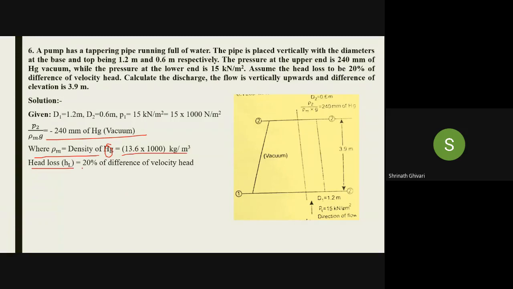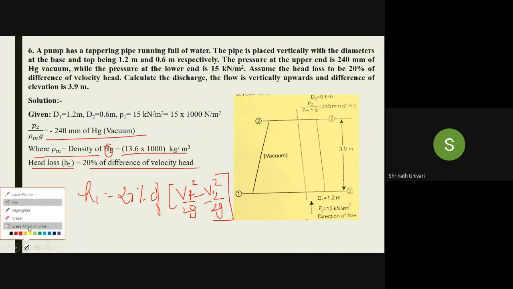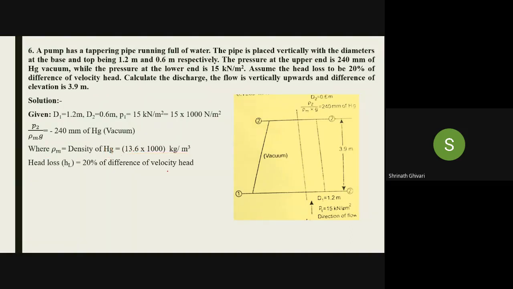As I have told, the head loss is 20% of the difference of the velocity heads. It means HL is equal to 20% of the velocity head. Velocity head means kinetic head. So 20 by 100 into V2 square by 2g minus V1 square by 2g. We will write it as 0.2 times V2 square minus V1 square by 2g.